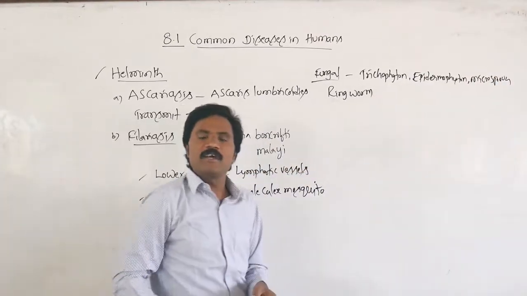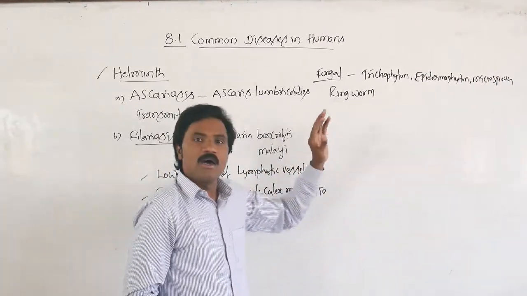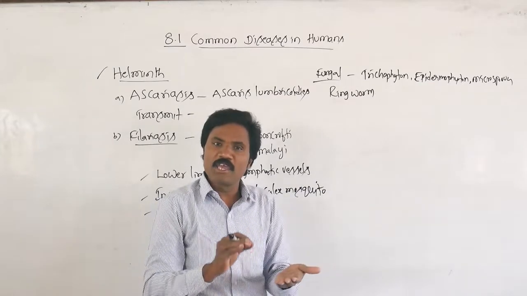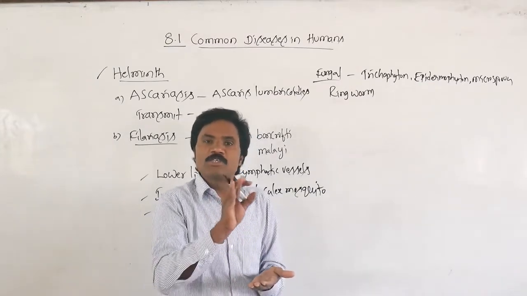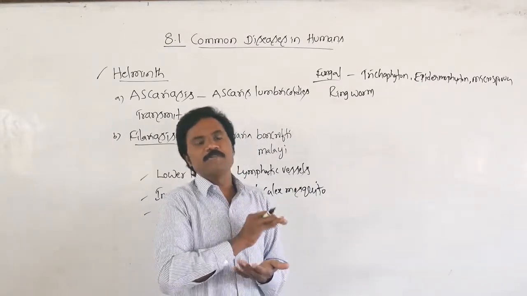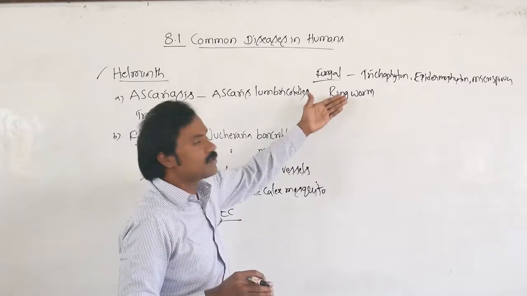These specific fungi normally infect parts like the skin, scalp and nails, where they must be present. This is how it is spread.